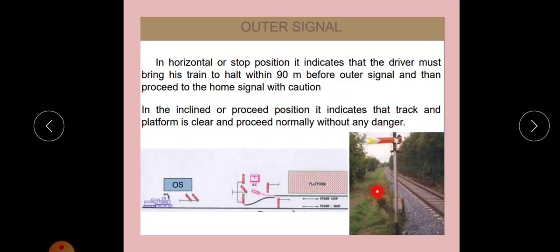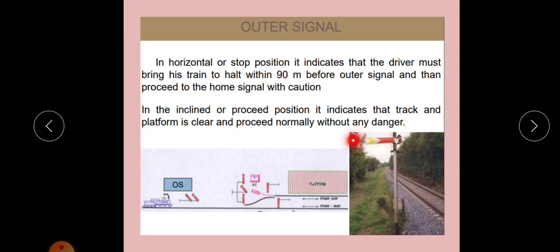So this is the outer signal. This is the platform, and before the platform we provide the outer signal. If it is in the horizontal or stop position, the driver must bring his train to a halt within 90 meters before the outer signal. That is, the horizontal position means stop, or red. And if it is inclined, it indicates proceed. That is the indication of this outer signal.